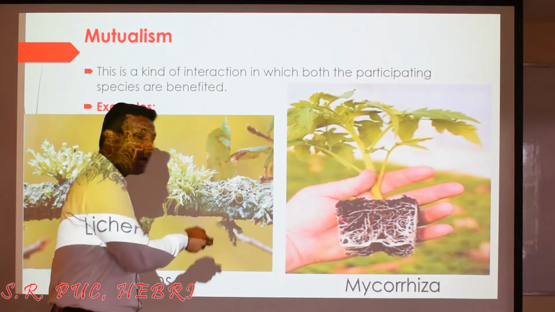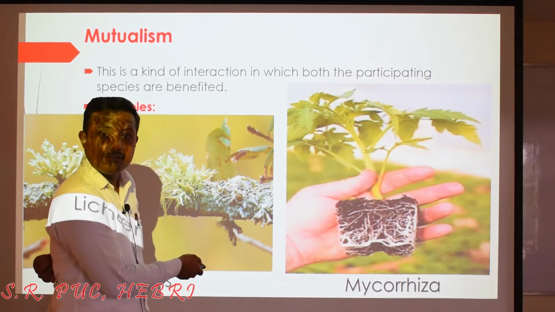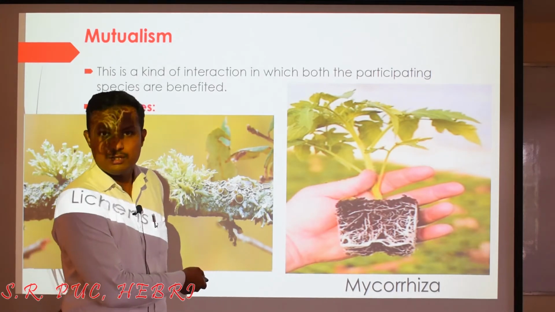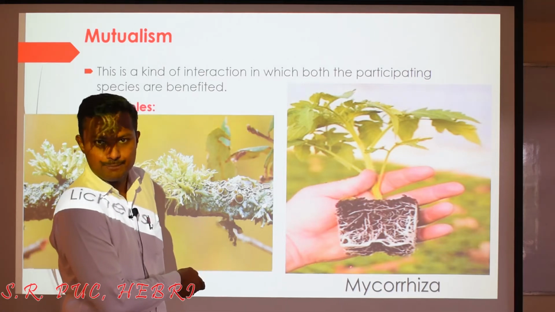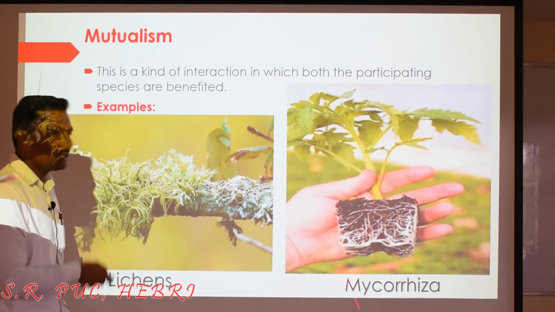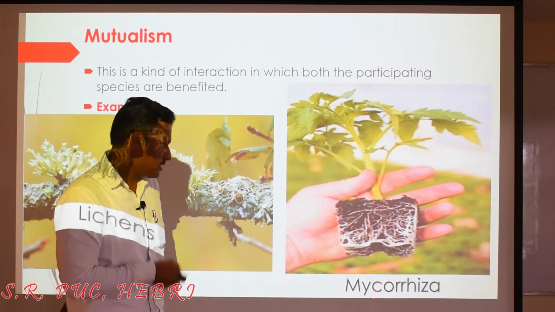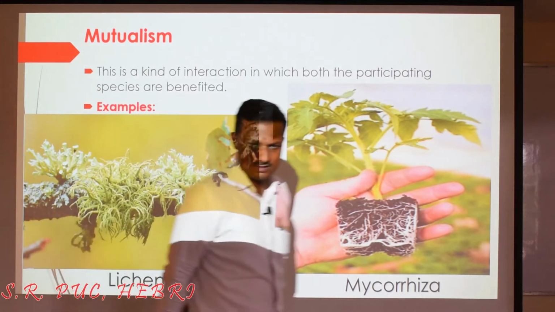And in turn, the plant body will provide the nutrition in the form of carbohydrates to the fungal body. So both are getting benefited here. This is a kind of mutualistic relationship. That is what is called mycorrhiza, right?